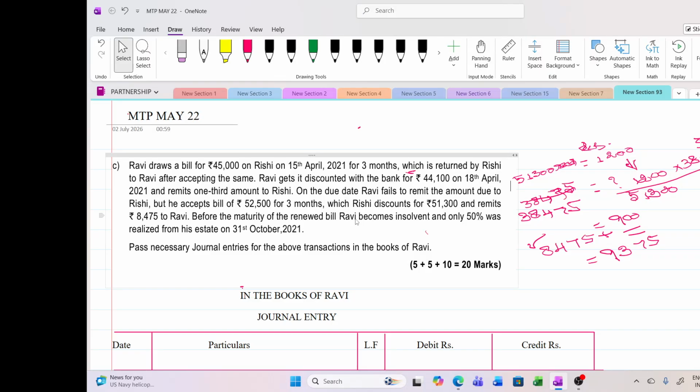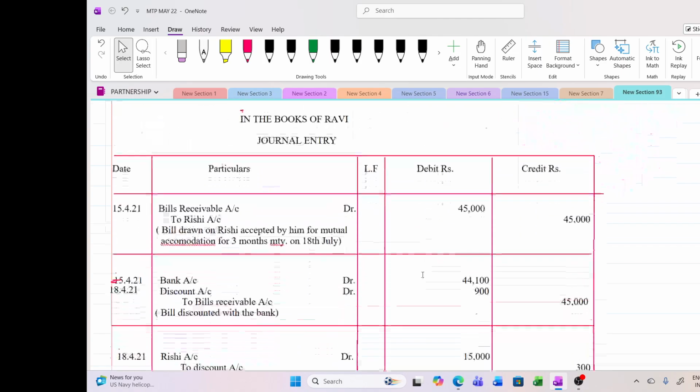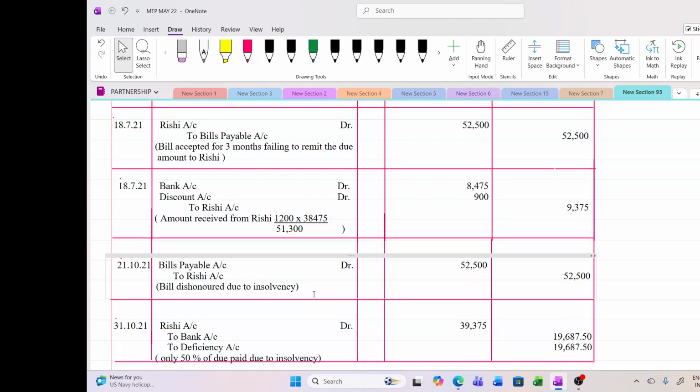Immediately, you have to write the journal for dishonor of the bill. Whenever you read this word insolvent, write the journal for dishonor of the bill first. Then we will come to 50%. So dishonor of the bill, we have to reverse it. Bills payable will get debited, Rishi's account credited.